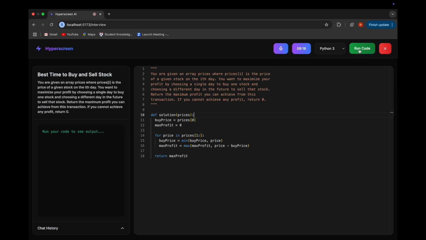All right, I think I'm done. Your solution looks good, Rish. It follows the strategy we discussed, keeping track of the lowest buying price and calculating the maximum profit as you iterate through the prices array. It's efficient and straightforward. Do you have any questions, or is there anything else you'd like to discuss? No, I think I'm good. Great. Thanks for your time, Rish. Thank you for your time and interviewing with us. Goodbye. Have a wonderful day.